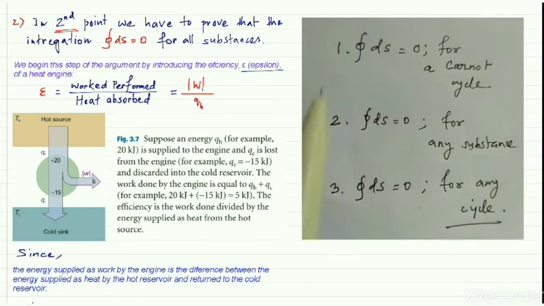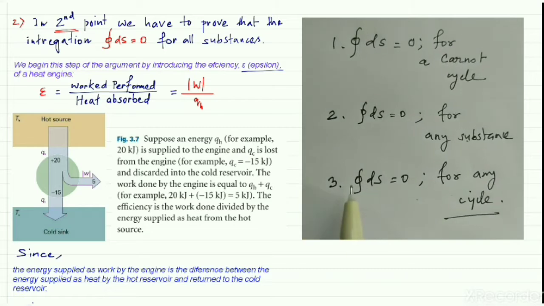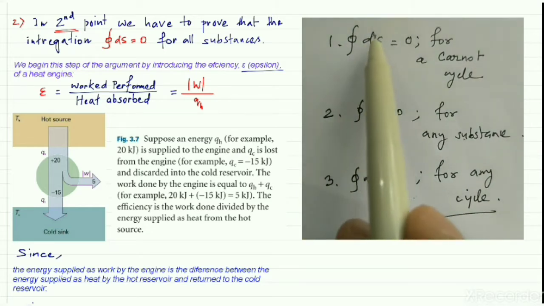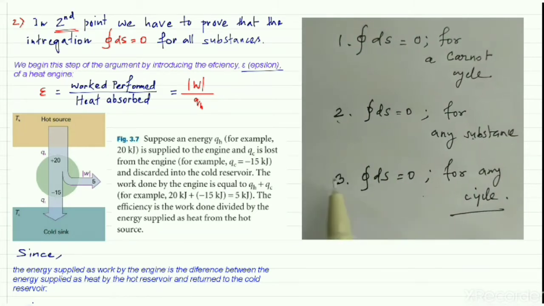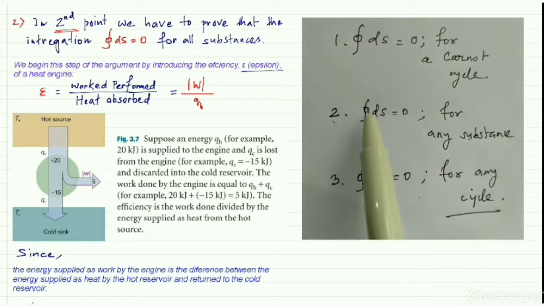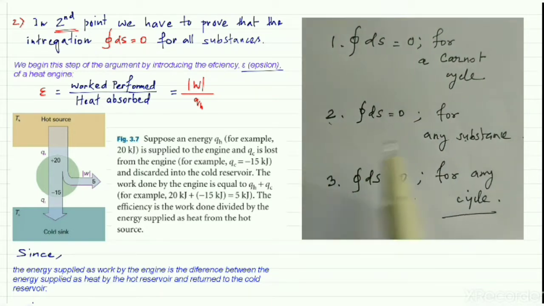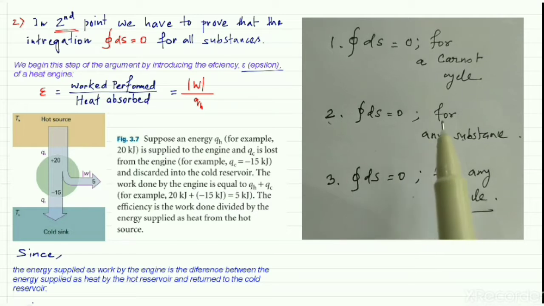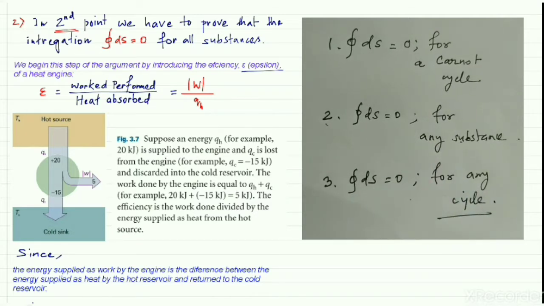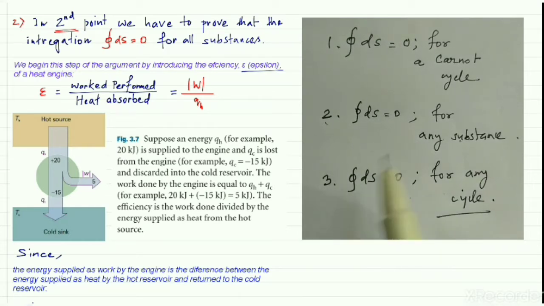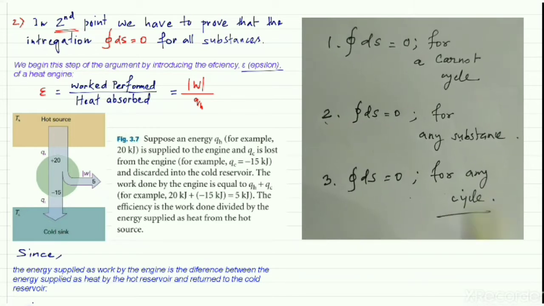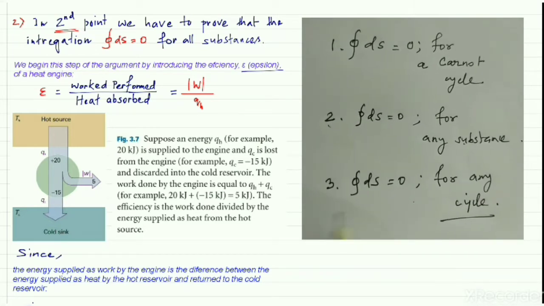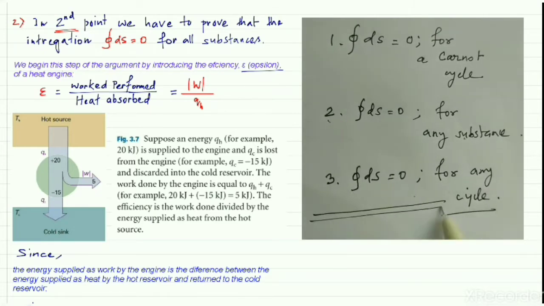If we can prove these remaining two, then we can say that the first, second, and third are correct. That means entropy is a state function for every macroscopic substance present in this universe, so we can use this concept in thermodynamics. That means we can say that entropy is a state function for all the system and surroundings.